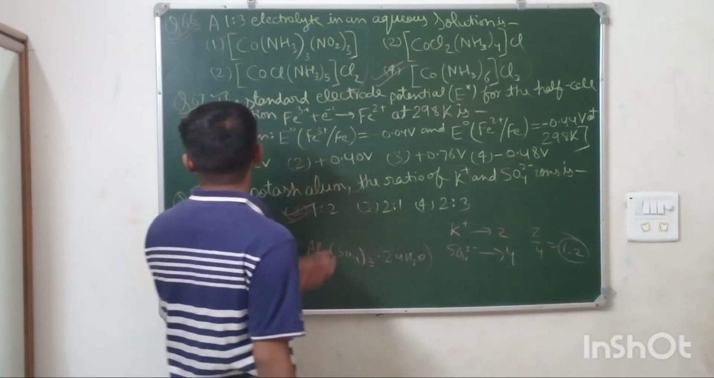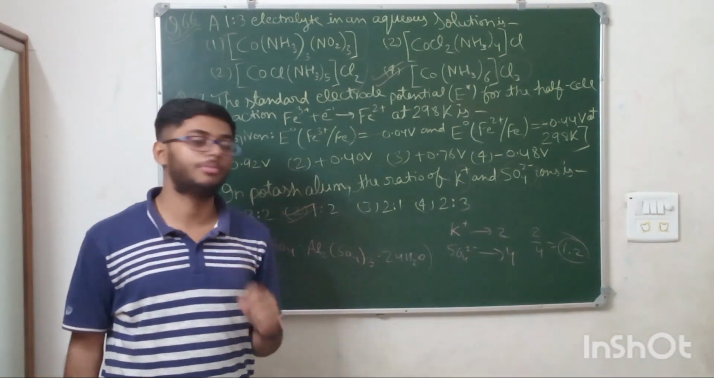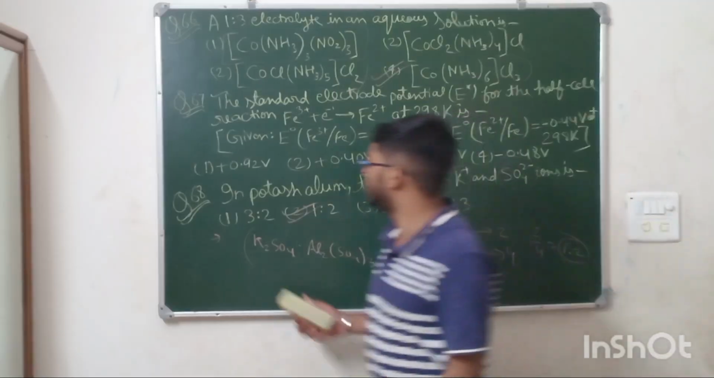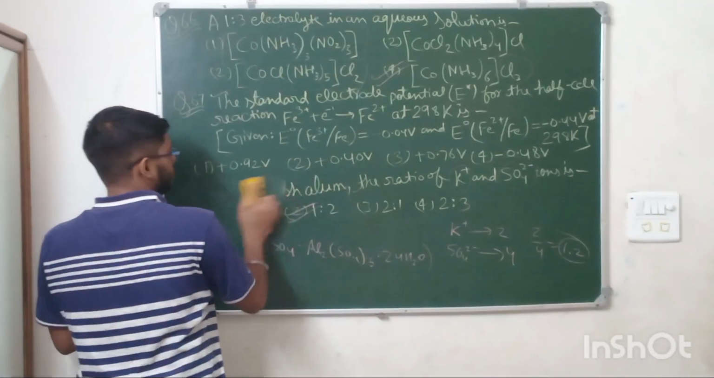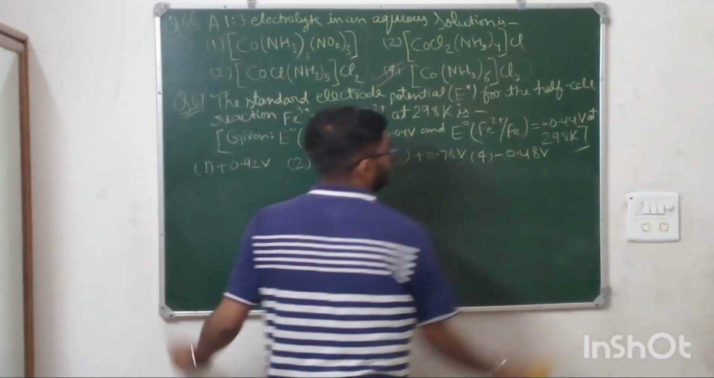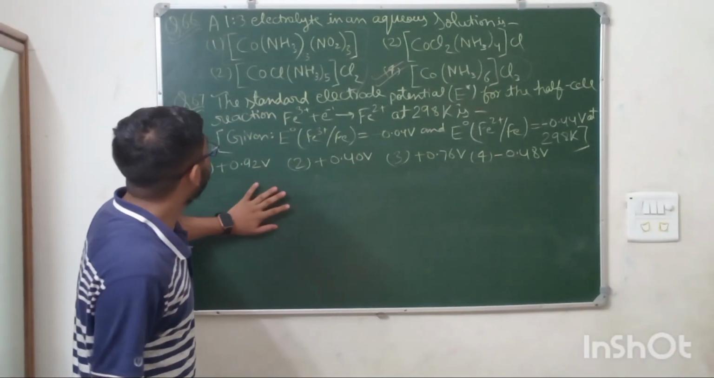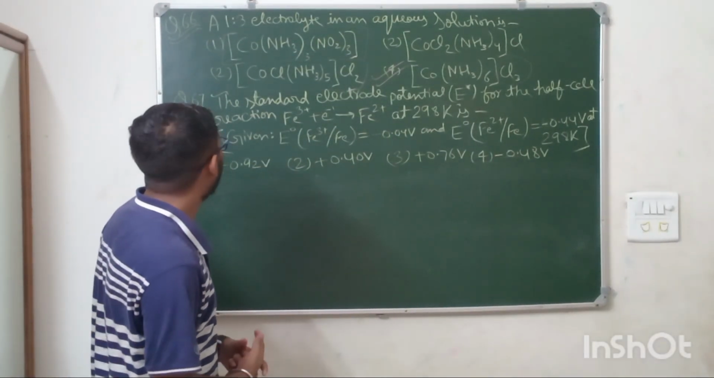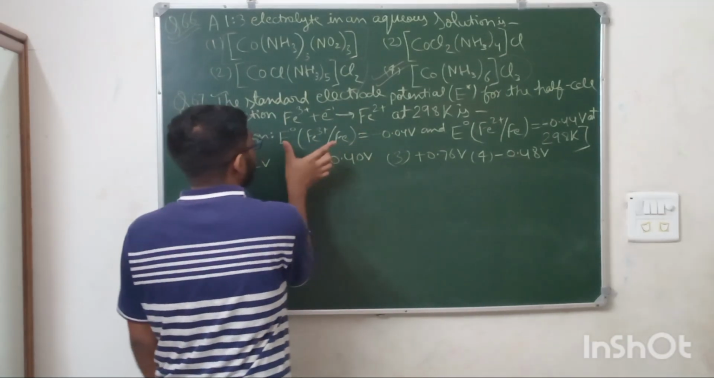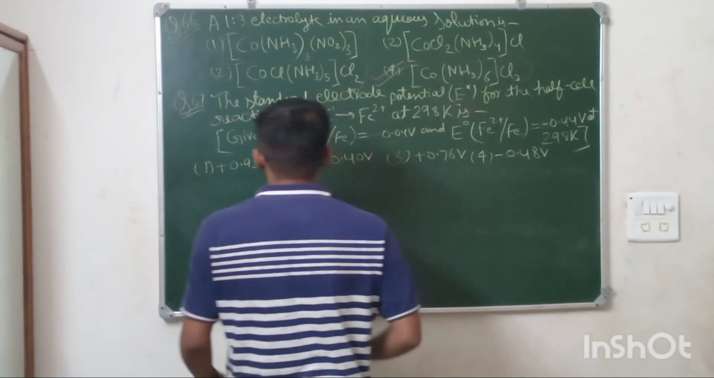Now moving on to question number 67 from the chapter electrochemistry. I am erasing question number 68 for space purposes. Let us see this question. You have been given the standard electrode potentials for the half cell reactions, and you need to tell the E naught value for this reaction, given that E naught for Fe3+ is this and for Fe2+ is this.